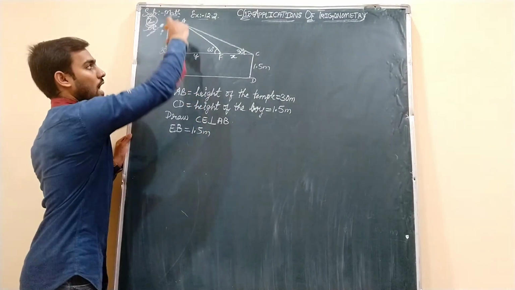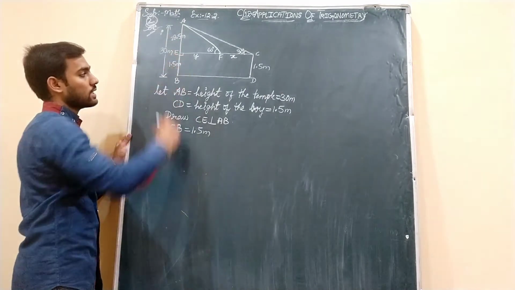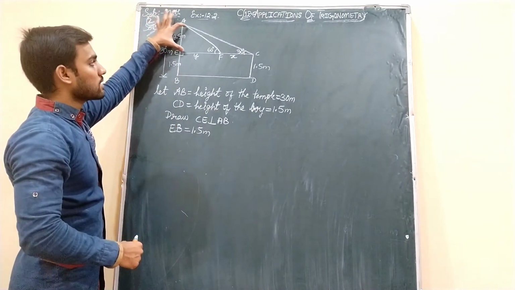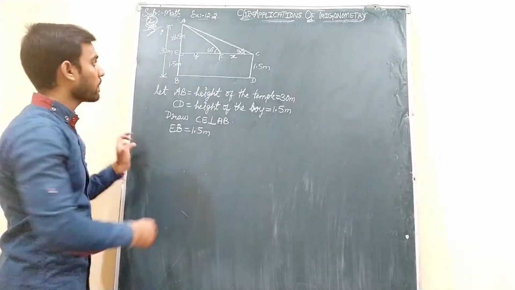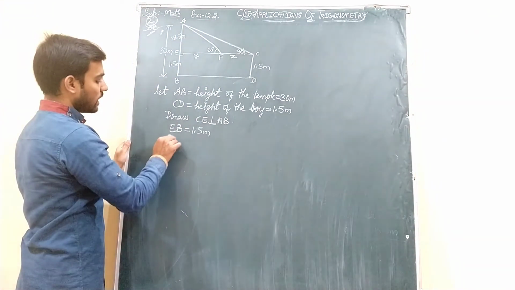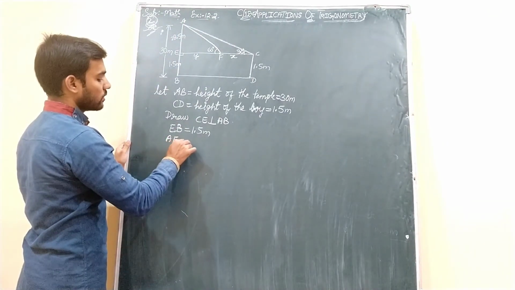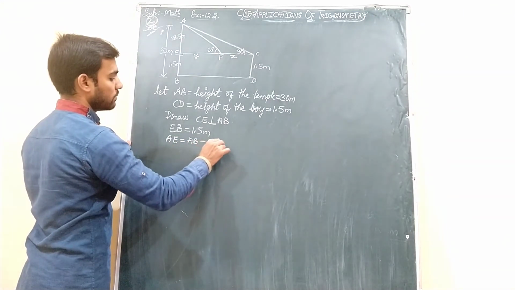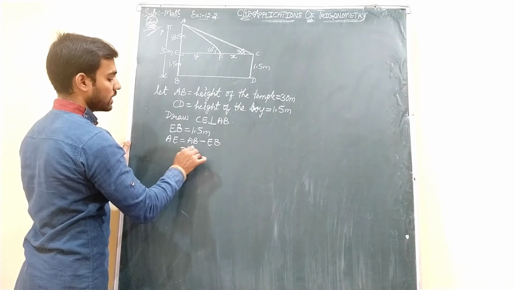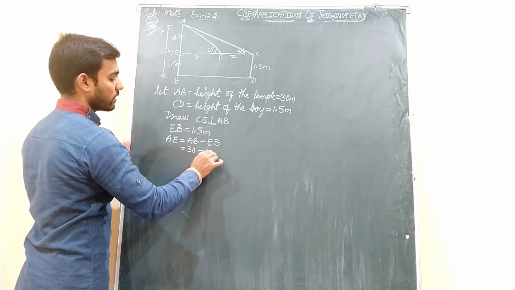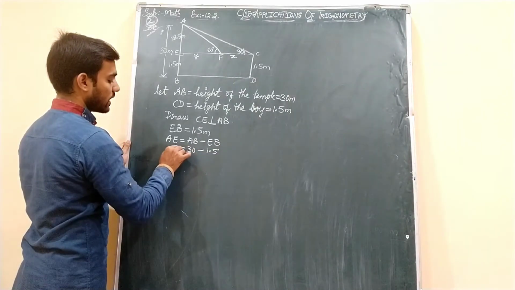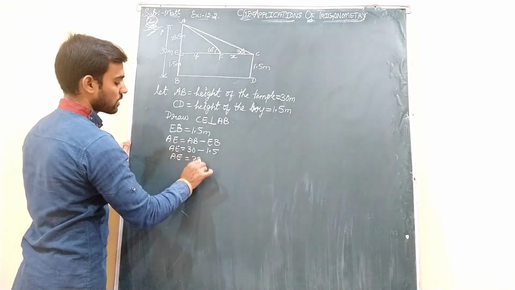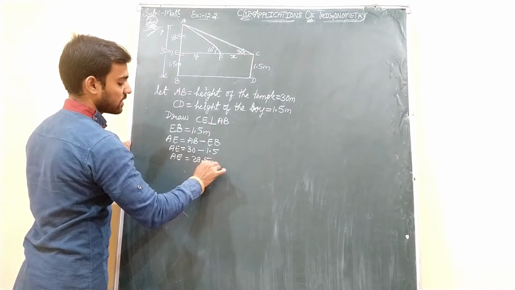Now this temple has two parts. One is AE, another is EB. EB is not required, AE we need because this is related to the triangles. Okay. So now AE is nothing but from the complete AB, you need to take out EB, students. So AB was 30 minus 1.5, when you do that you will get this AE as 28.5 meters.